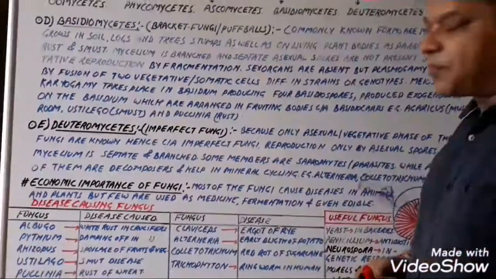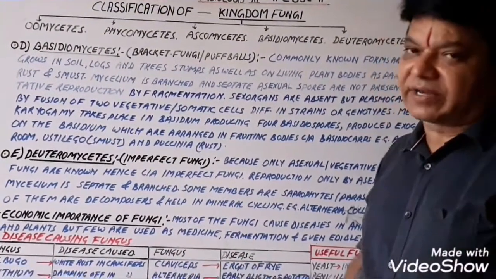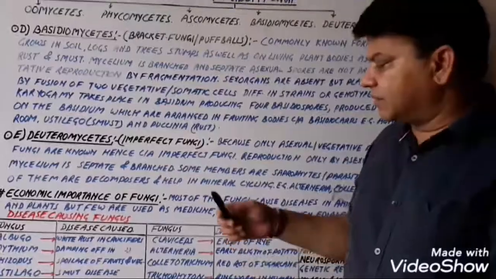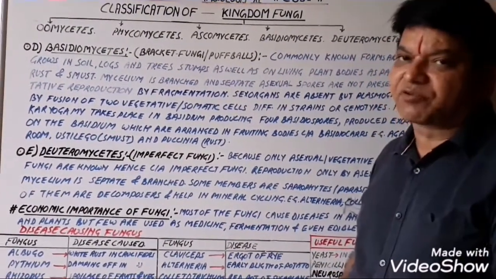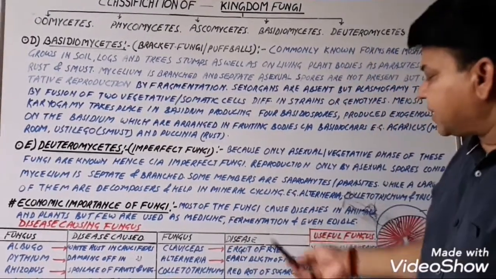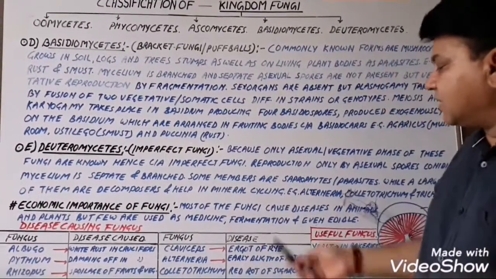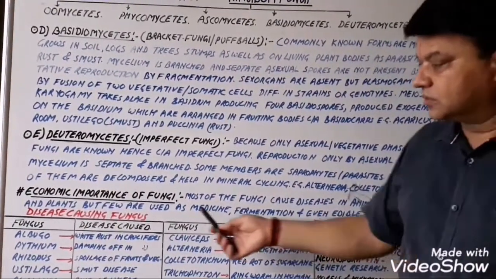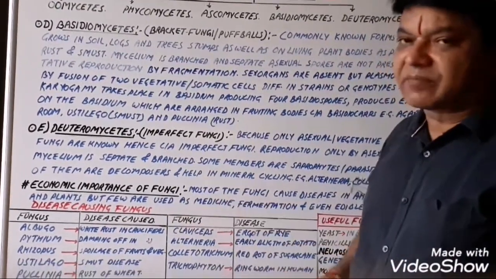Now, another important topic, an important short note: economic importance of fungi. As you know, just like other microorganisms, such as the protozoans and bacteria, fungi also play an important role in the life of human beings, because most of the fungi cause diseases in animals and plants, but few are used as medicine, fermentation and are even edible. Now go through them one by one. First of all, disease causing fungi in plants and animals both.